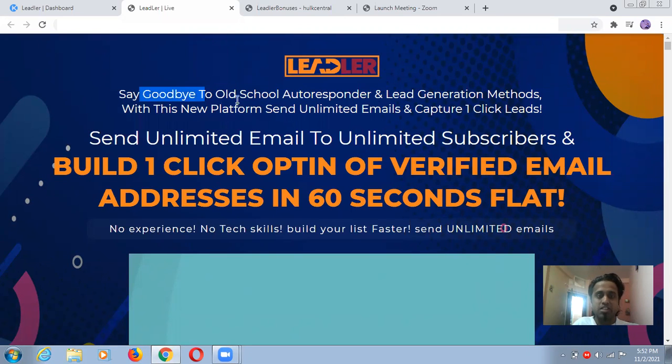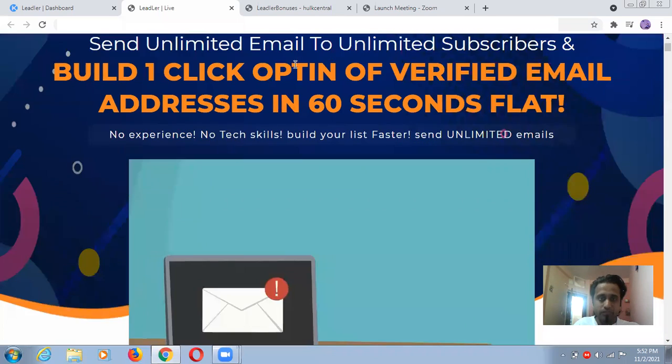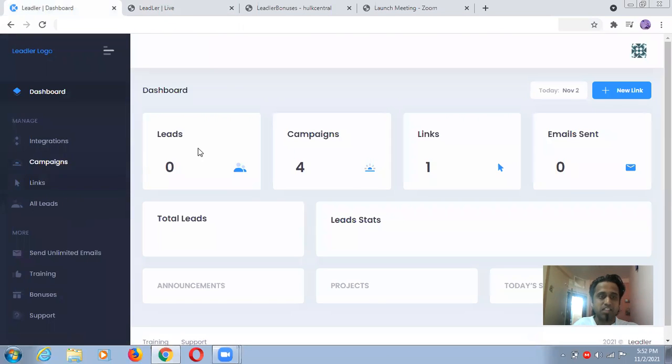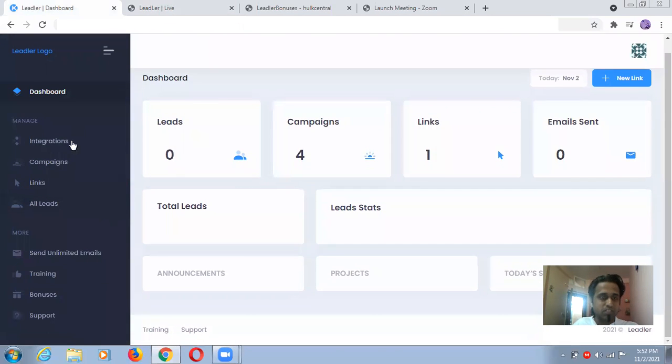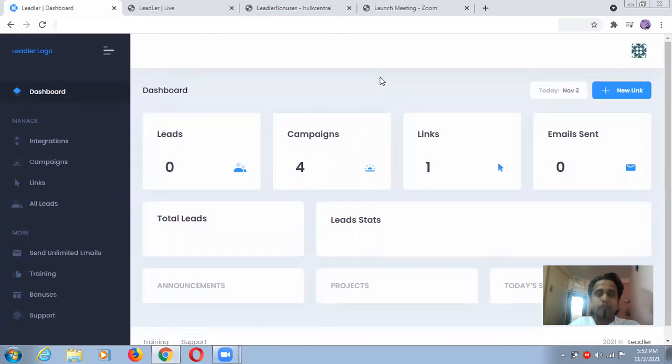So just say goodbye to old school autoresponder lead generation methods. What you are going to get is some new methods and strategies, just by using this member access area. You can see here I'm coming with this member access area. We will go through each and every one of these features and try to discover all these things. I'm not coming with any type of practice. I will just do each and everything directly in front of you.